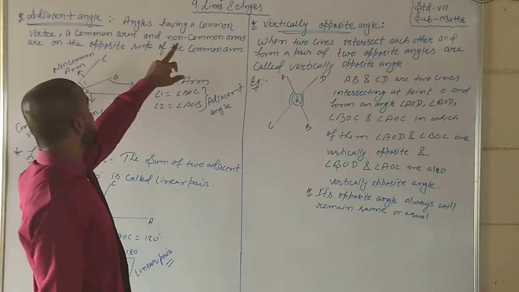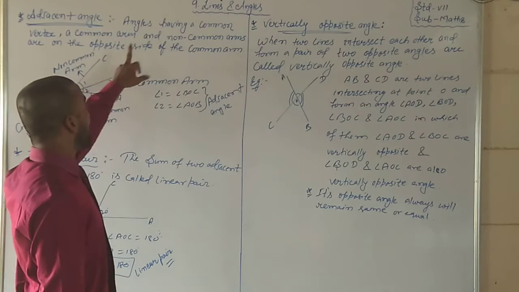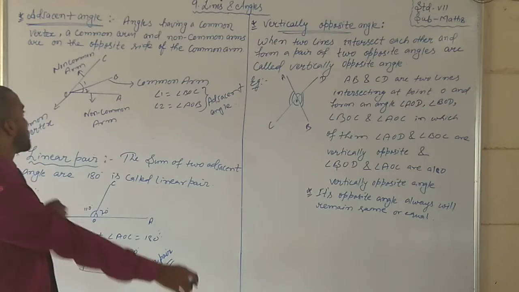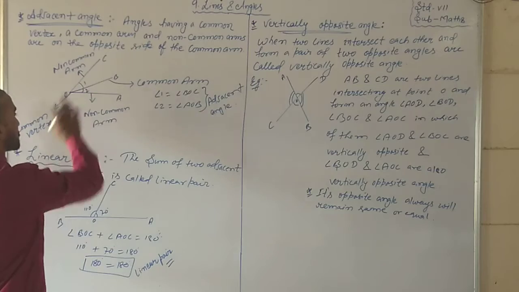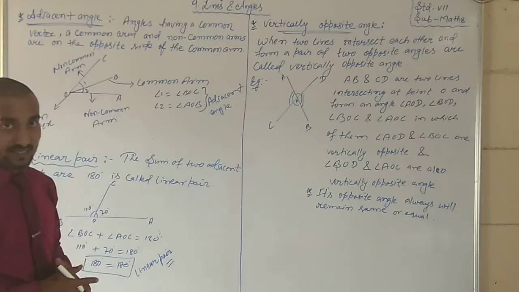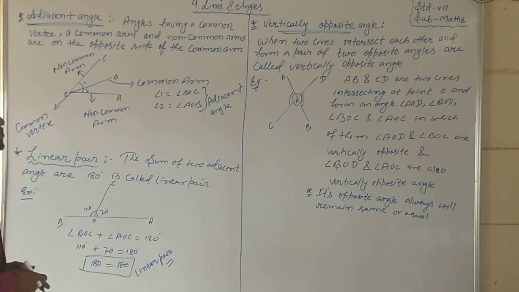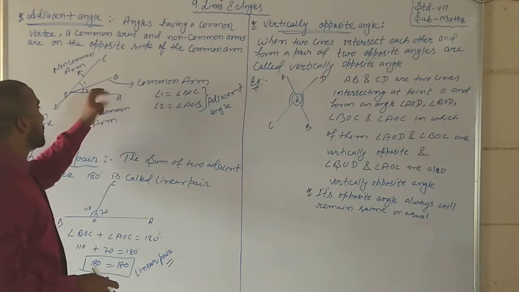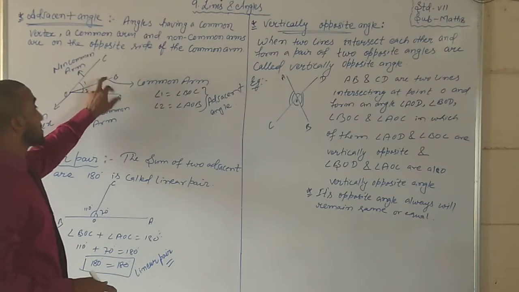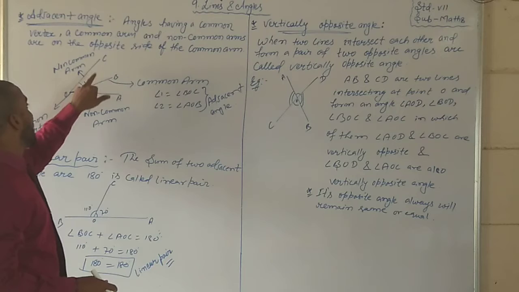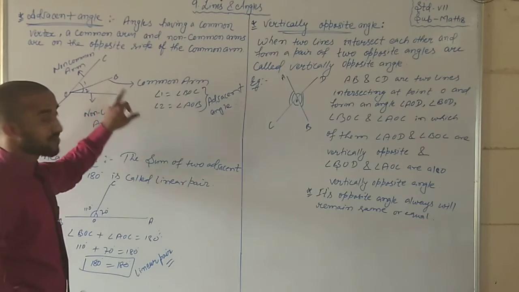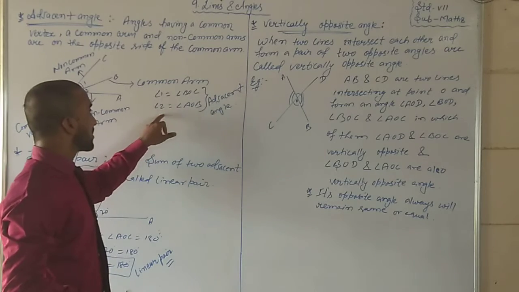So angles having a common vertex, a common arm, and non-common arms on the opposite sides of the common arm are called adjacent angles. Simple. Angle 1, angle 2. When OB is there, it divides the angle into two angles, angle 1 and angle 2. Angle 1 is angle BOC and angle 2 is angle AOB.